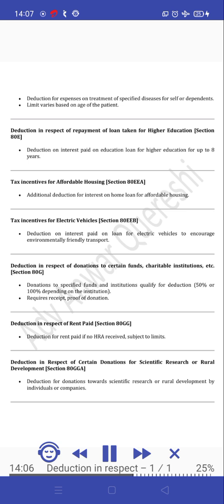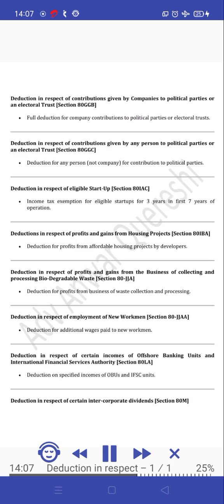Deduction in respect of certain donations for scientific research or rural development, Section 80GGA. Deduction for donations towards scientific research or rural development by individuals or companies. Deduction in respect of contributions given by companies to political parties or an electoral trust, Section 80GGB. Full deduction for company contributions to political parties or electoral trusts. Deduction in respect of contributions given by any person to political parties or an electoral trust, Section 80GGC. Deduction for any person, not company, for contribution to political parties.